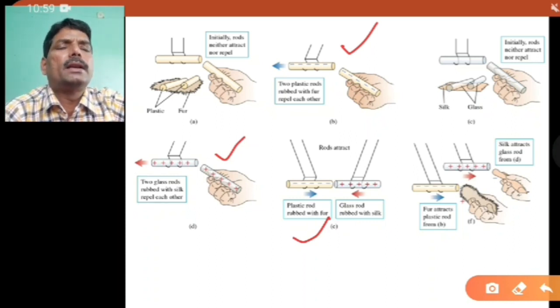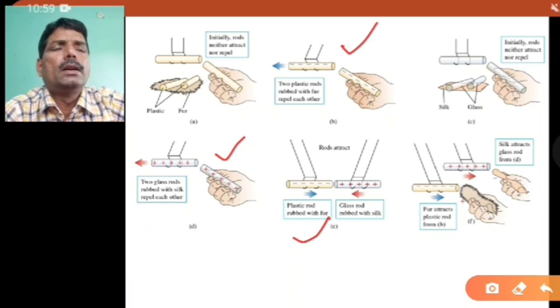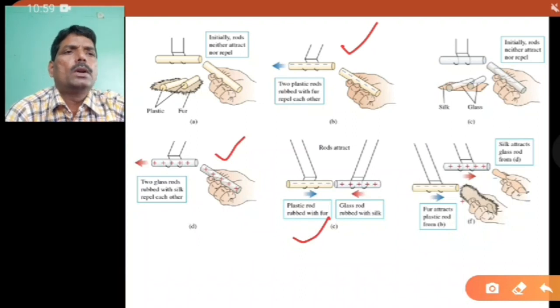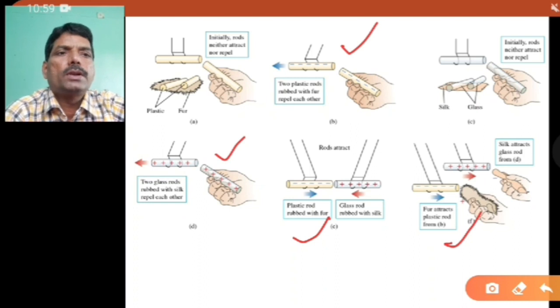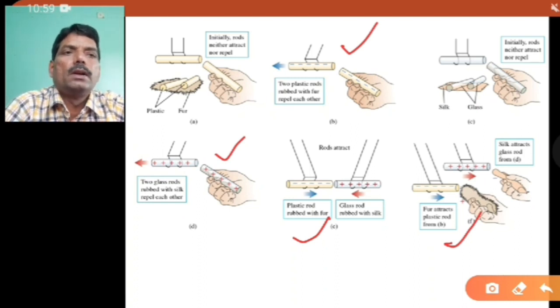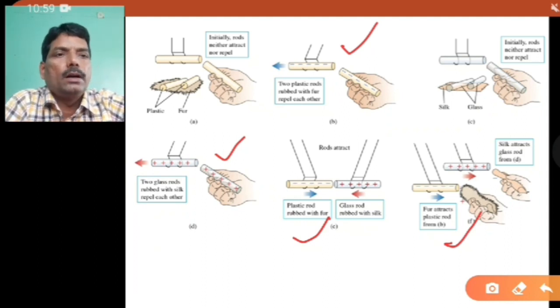Similarly, in the first situation we have the fur and the plastic rod. So you can see here the plastic rod is negatively charged, and the glass rod is positively charged. Here the silk attracts the glass rod, and the fur attracts the plastic rod. So in this figure D, you can see how these two rods, positively and negatively charged, get attracted towards the silk and fur.